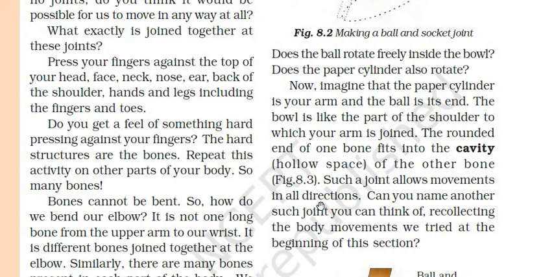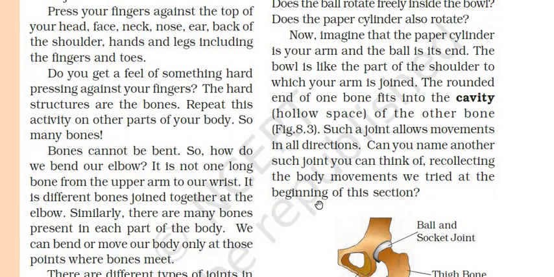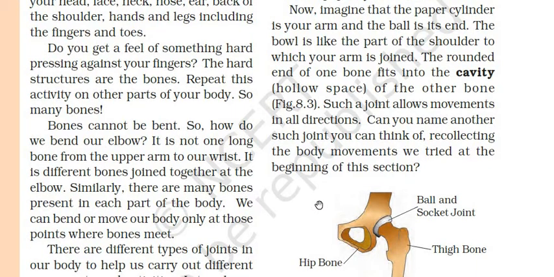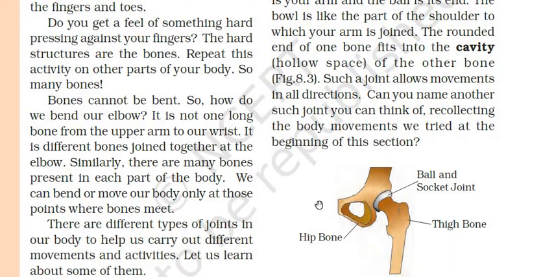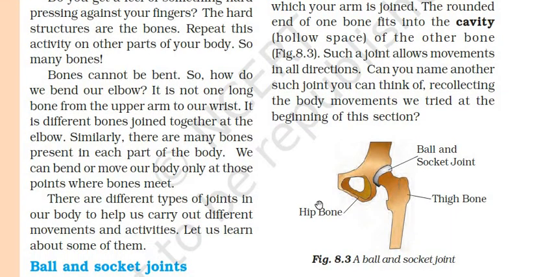Bones cannot be bent. So how do we bend our elbow? It is not one long bone from the upper arm to our wrist. It is different bones joined together at the elbow. Similarly, there are many bones present in each part of the body. We can bend or move our body only at those points where the bones meet. There are different types of joints in our body to help us carry out different movements and activities. Let us learn about some of them.